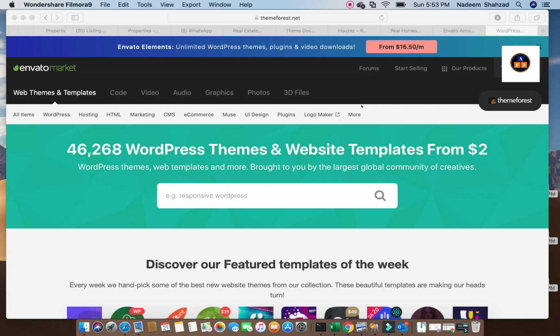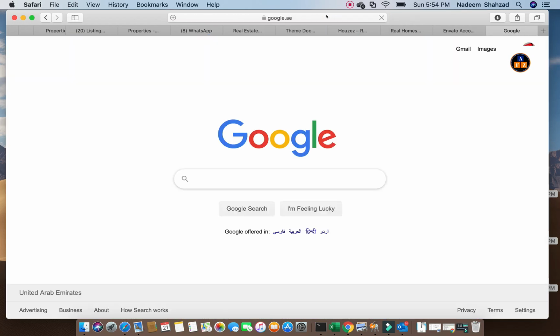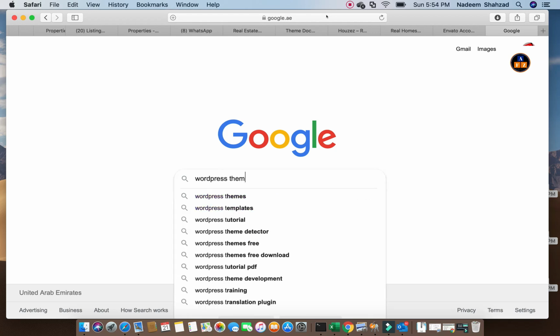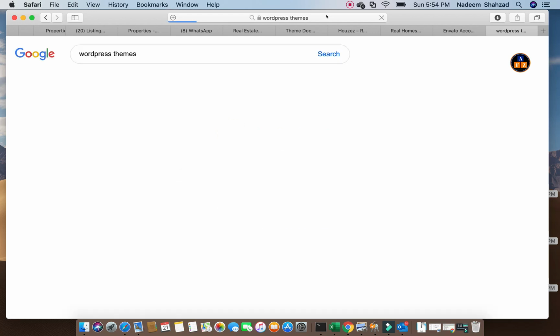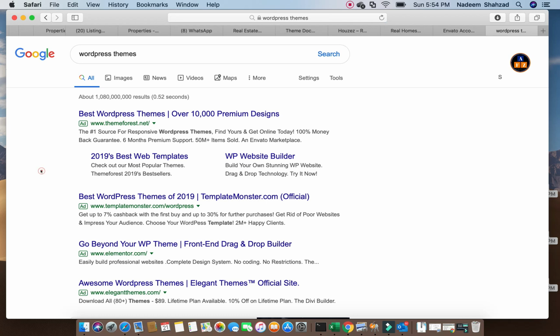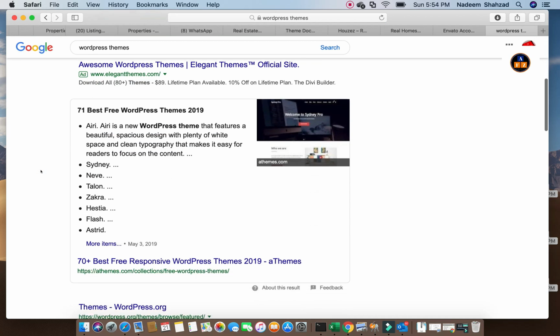WordPress is a different thing, but to upload a theme in WordPress, first we have to purchase some themes from different sites. If I go to Google and search for WordPress themes, there are so many websites working for WordPress themes, and they are selling so many things.